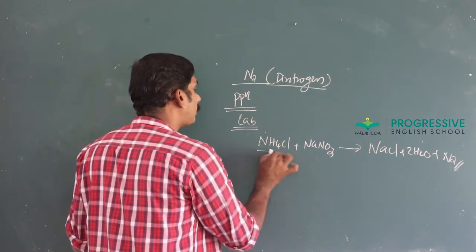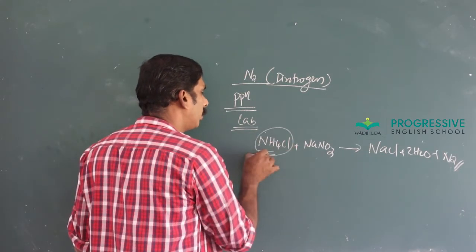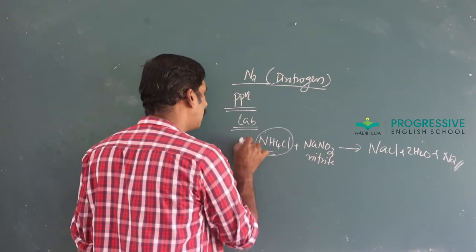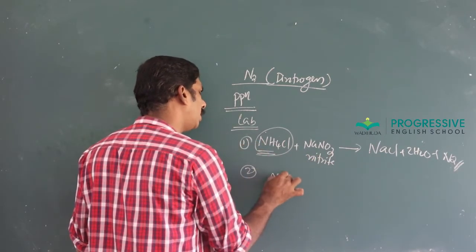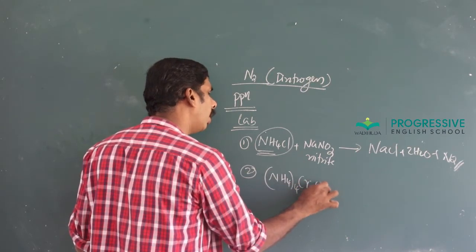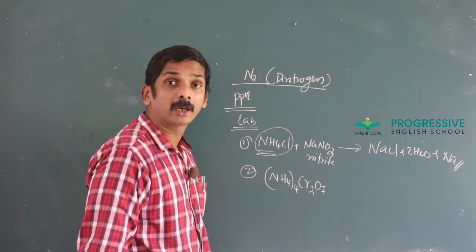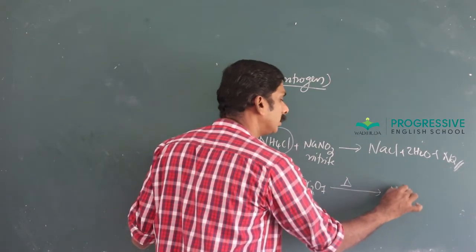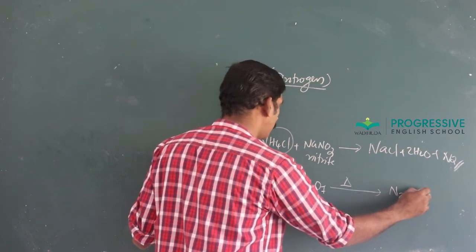It is called ammonium chloride, sodium nitrite. Second method is by heating or thermal decomposition of ammonium dichromate. Ammonium dichromate on heating gives N2 plus other products.